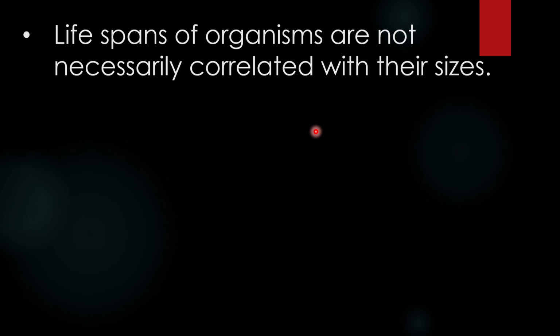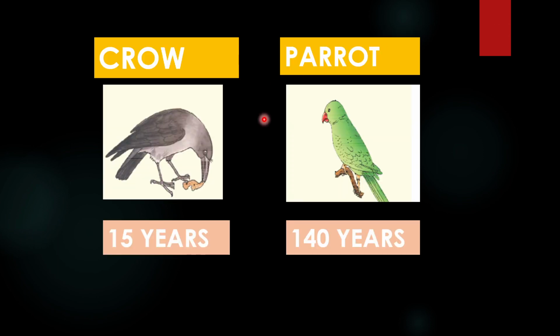Now, having discussed the different lifespans, let's try and understand whether this lifespan that we talked about is related to the size of the organism. Okay, for this I'm going to take you back to the previous slide. Look at this. The crow and parrot, same size, no? They are of the same size. But look at how different the lifespans are. A crow between birth and natural death can live for only 15 years, whereas a parrot can live for 140 years. So size has nothing to do with lifespan.